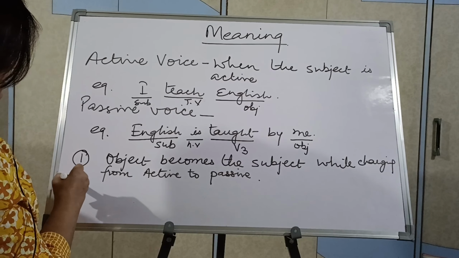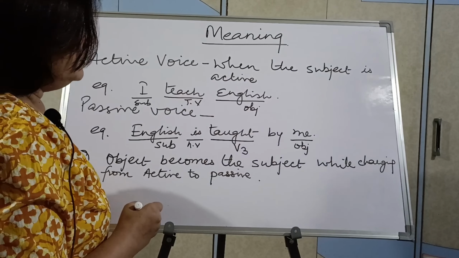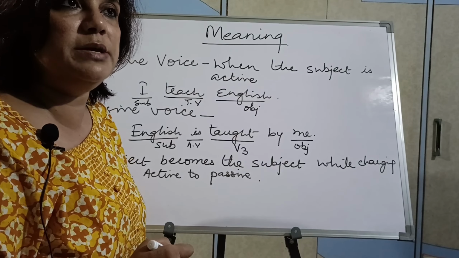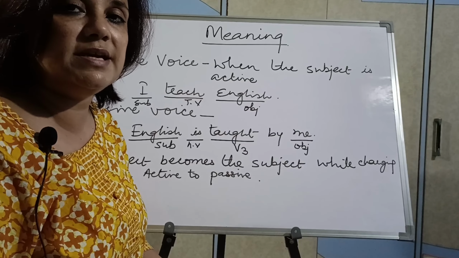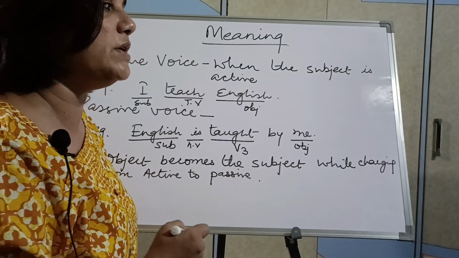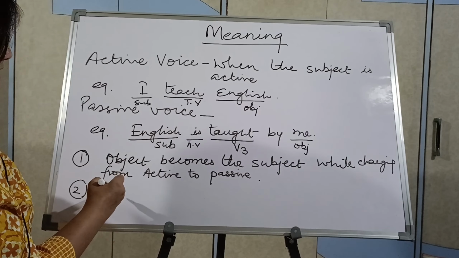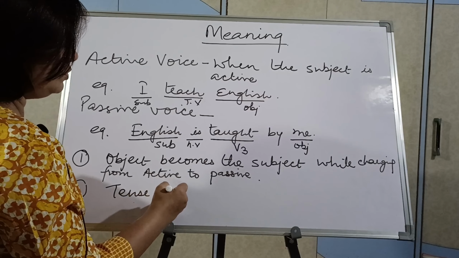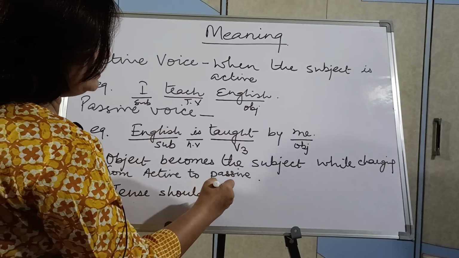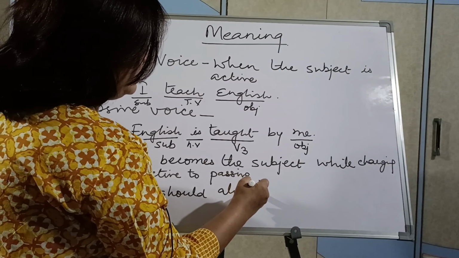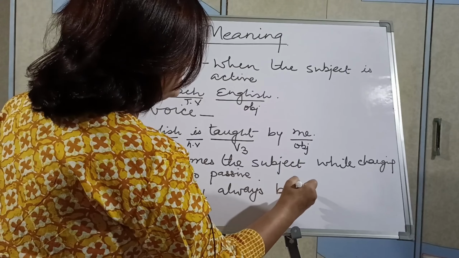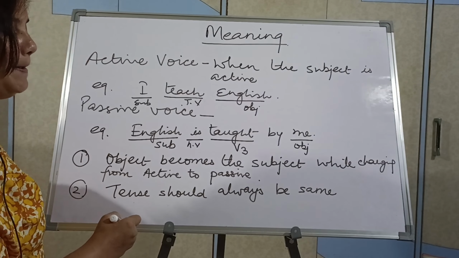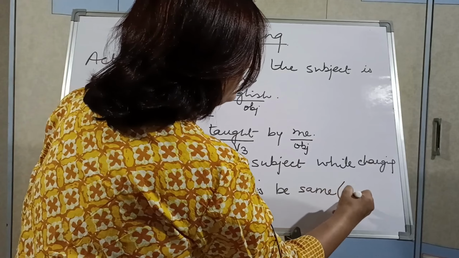And the second rule is, if you understand this second rule, you will never make any mistake, because mostly mistakes are made when children don't understand or don't comprehend this second rule. The second rule is, you have to see that tense should always be the same. Okay, what does that mean?